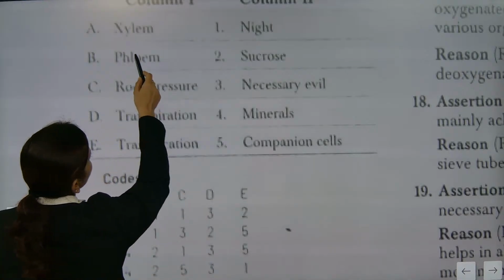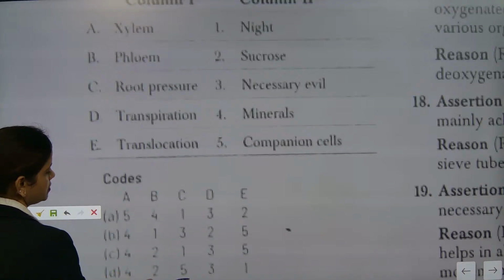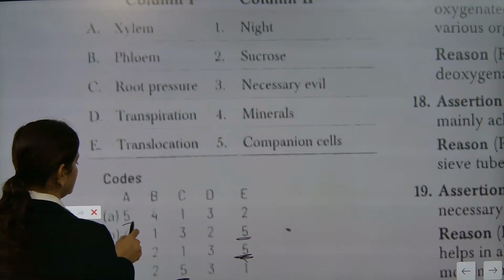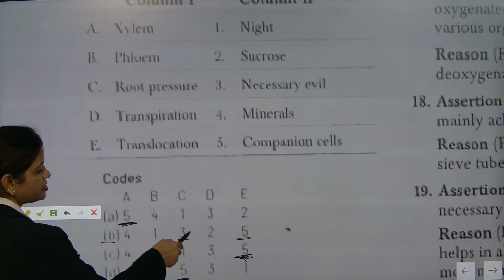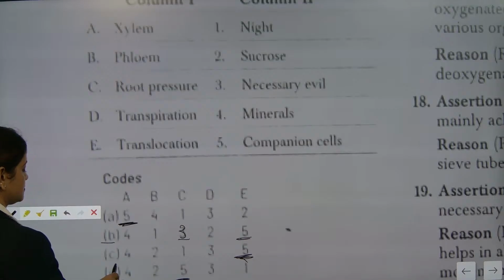1, 2, 3, 4, 5. What is not there? Here in B, companion cell is not there. Where is 5 not there? In B, 5 is not there. This is 3 and this is 5.